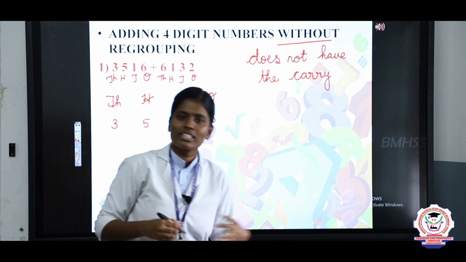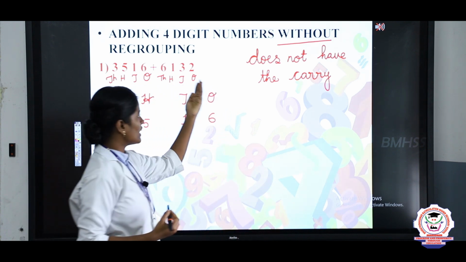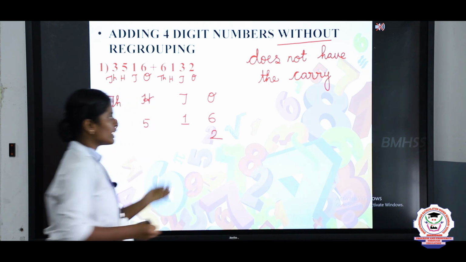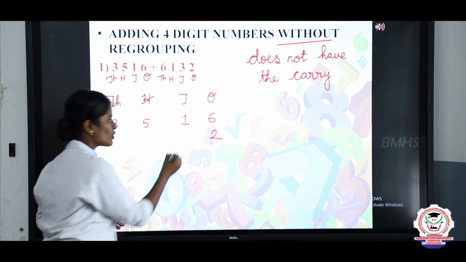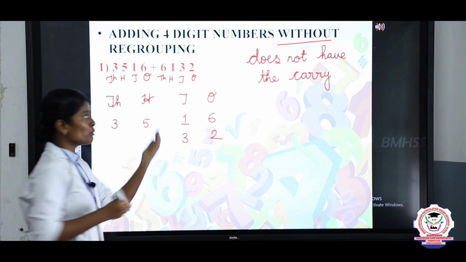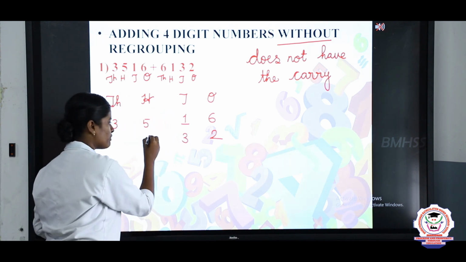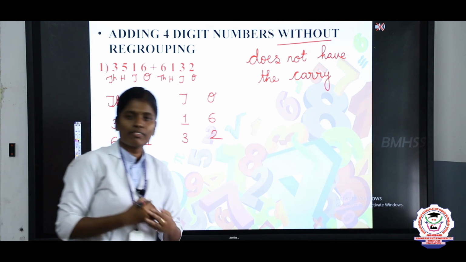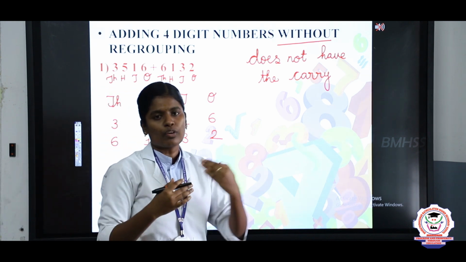Tell me Nazreen, what is the ones place value here? Yes, the ones place value is 2. The tens place value is 3. The hundreds place value is 1. And finally the thousands place value is 6. Now we are going to add this.